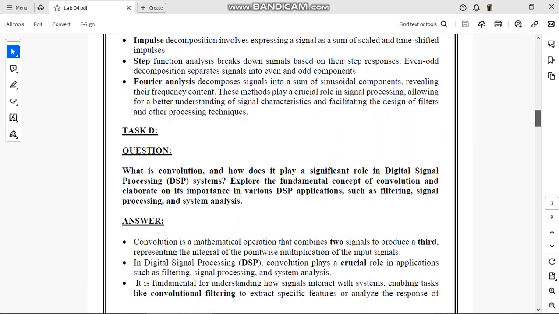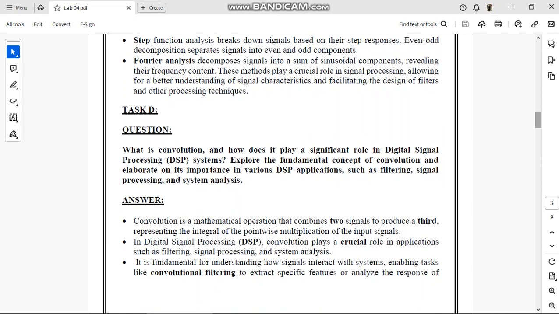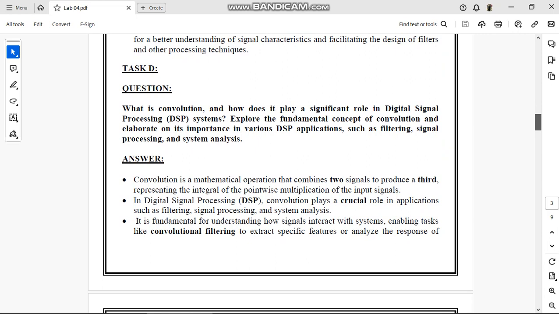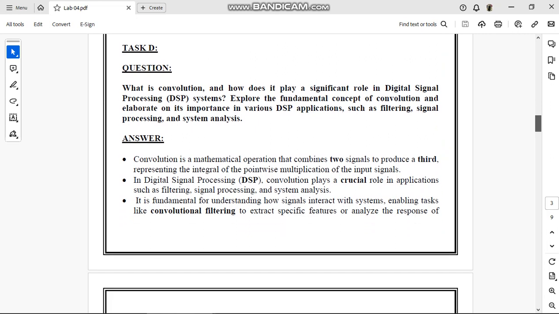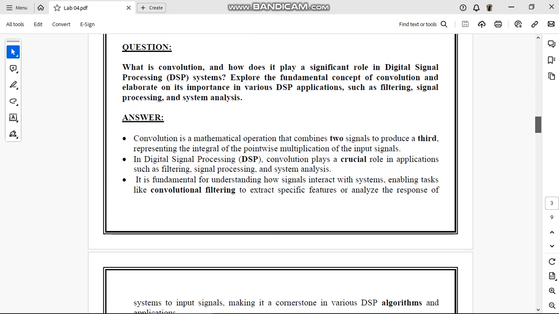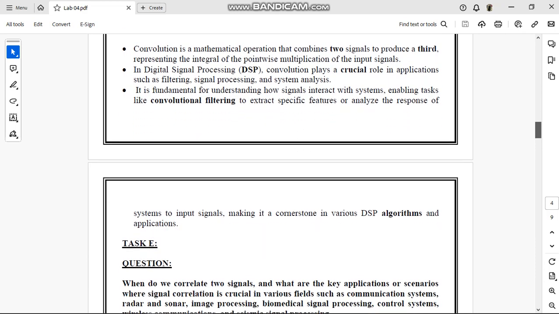Task D is about convolution. Convolution is a mathematical operation that combines two signals to produce a third, depending on the integral of the pointwise multiplication of the input signal. It is fundamental for understanding how signals interact with systems, enabling tasks like convolutional filtering to extract specific features.